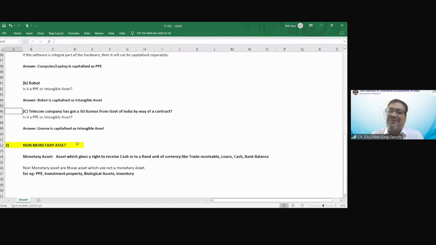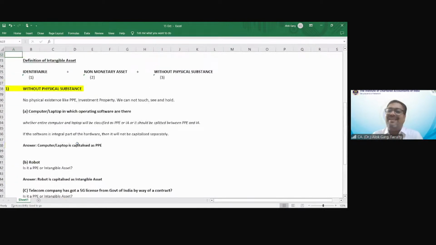Let's talk about the first leg, which I am covering in the last. Identifiable, non-monetary asset is quite simple, but I've given you 3 instances. Then without physical substance was quite clear, but I've given you 3 instances. Then I've covered non-monetary asset. Now I am covering identifiable. Collectively, when you add all these 3 items, it will become your intangible asset.